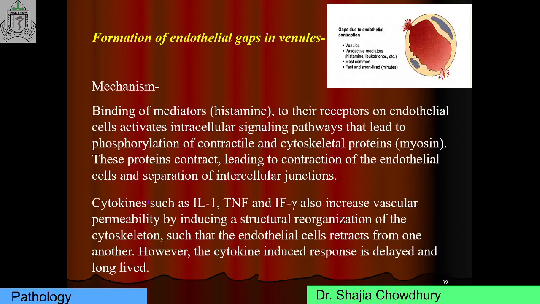Interleukin 1, tumor necrosis factor, and gamma interferon also increase vascular permeability by inducing structural reorganization of the cytoskeleton. But it is easy to memorize. The name of the mediator is histamine, which activates a signaling pathway that leads to phosphorylation of contractile cytoskeletal protein. As a result, contraction of the endothelial cells, separation of intercellular junction, and an endothelial gap is formed.